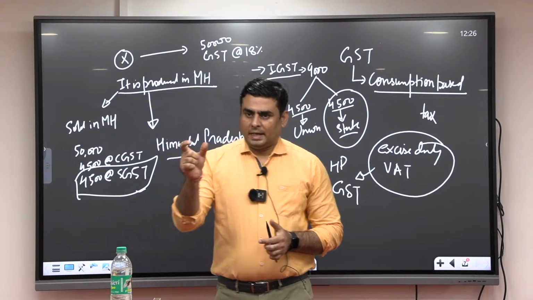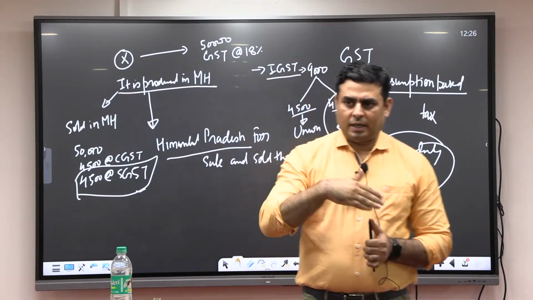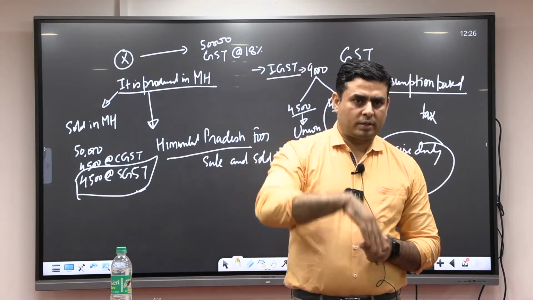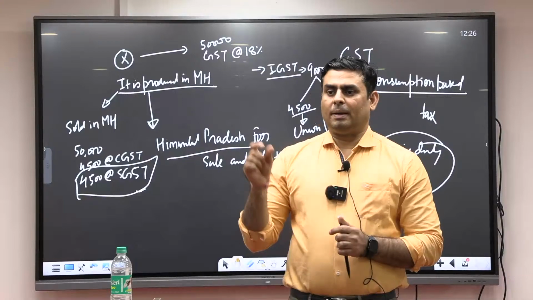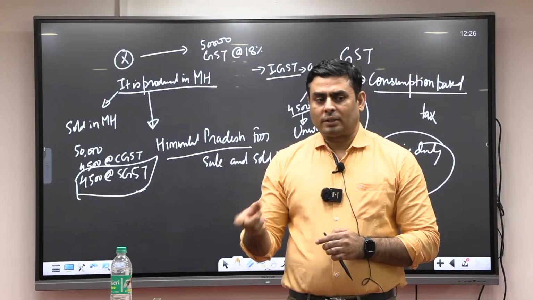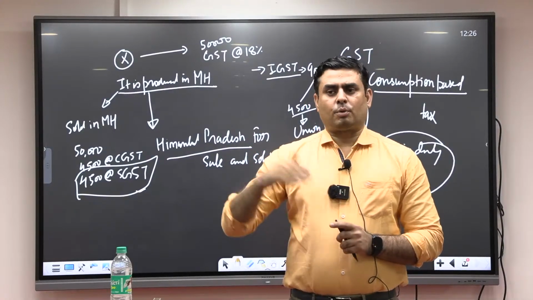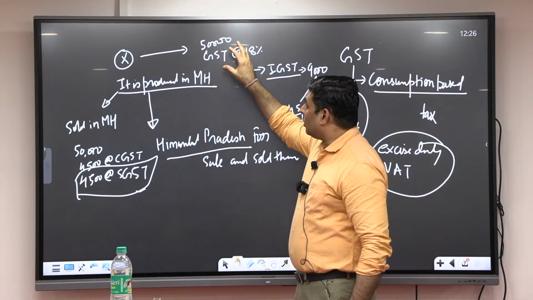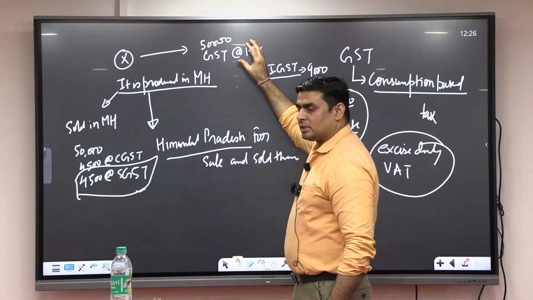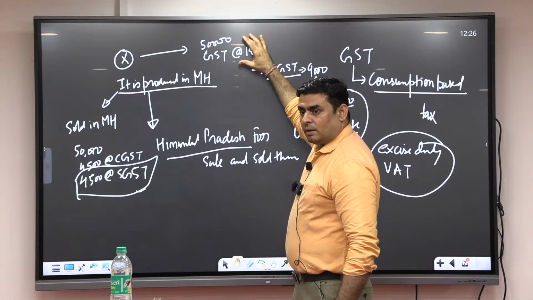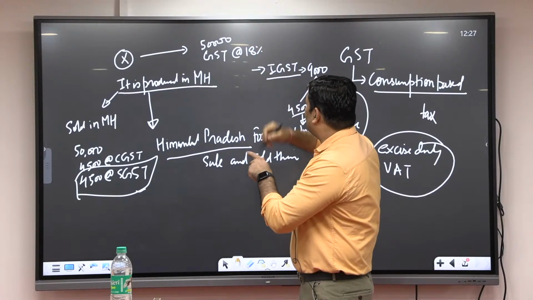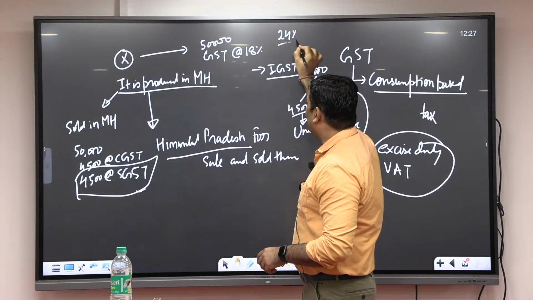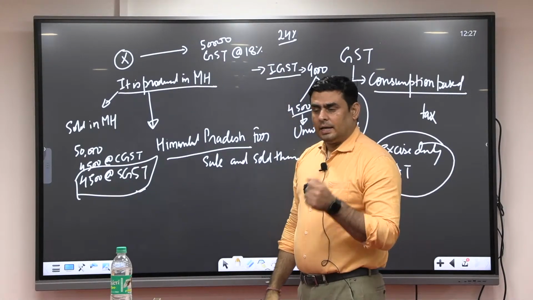So in interstate movement, when goods move from one state to another for consumption, the benefit goes to the consumption state. But production is going to further increase in Maharashtra because of the GST. The effective tax rate was 24%, and now it is 18%.